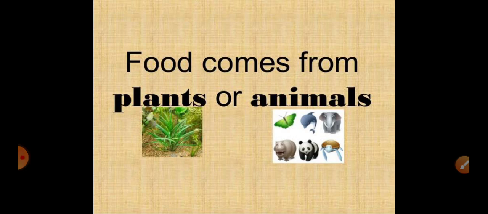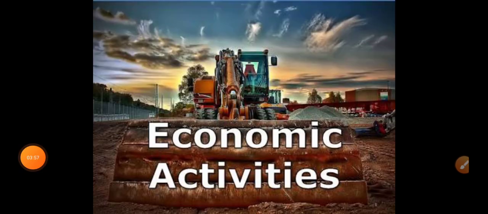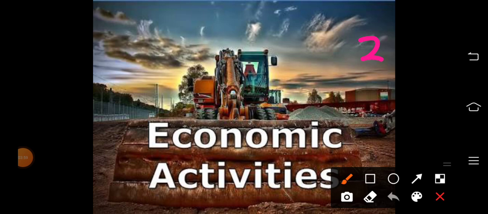You know that. So how does a plant change into a finished food product? There are so many processes. There involve mainly three types of activities. They are known as economic activities. That means the transformation from a plant to a finished product. Okay, so we are first moving on to discuss the important economic activities. Mainly there are three types of economic activities.